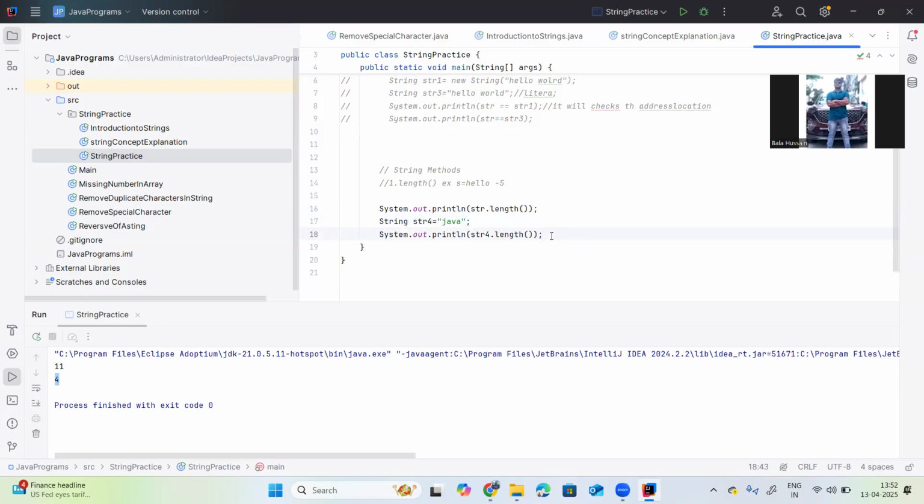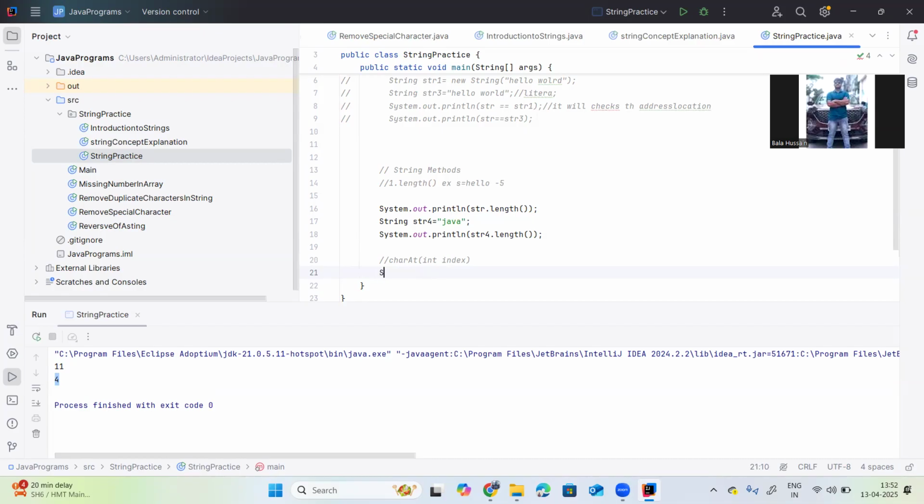Then the next method I am explaining is charAt(int index). What will this method do? It returns the character at the specified index.